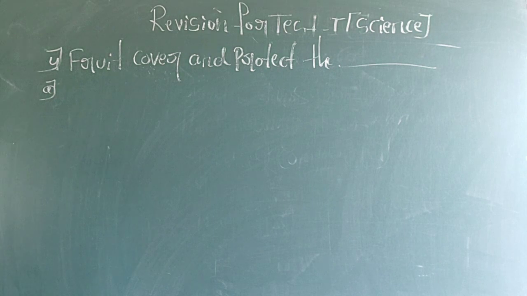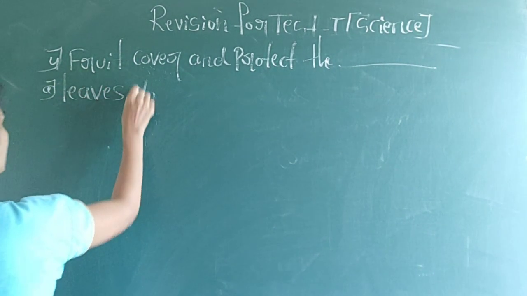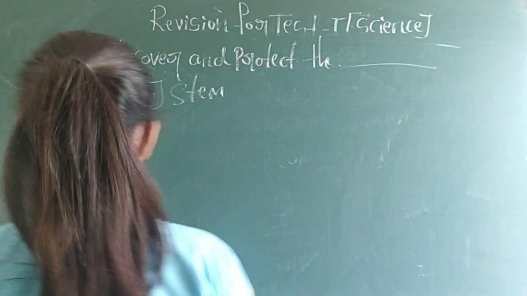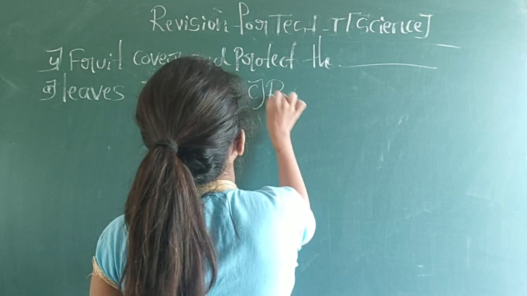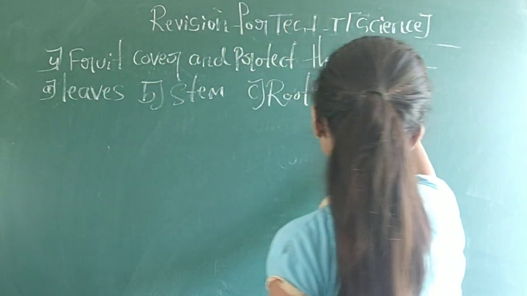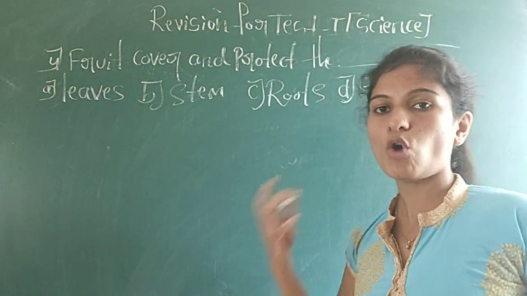A, leaf, stem, next roots, and seed. Okay, so fruit cover and protect the what?